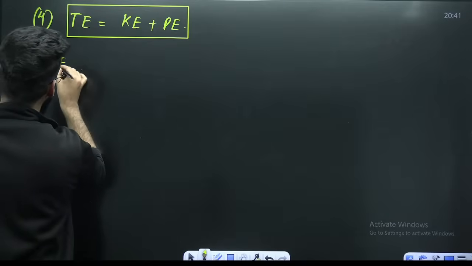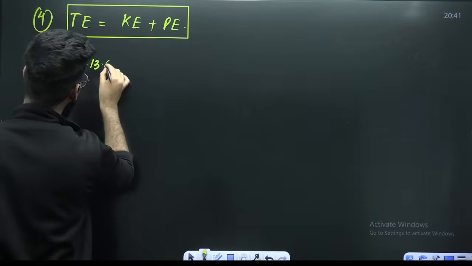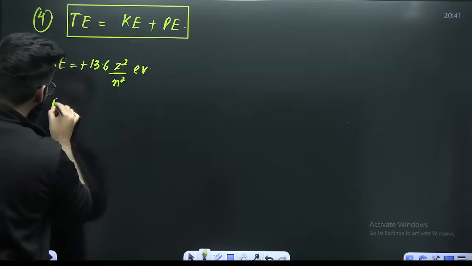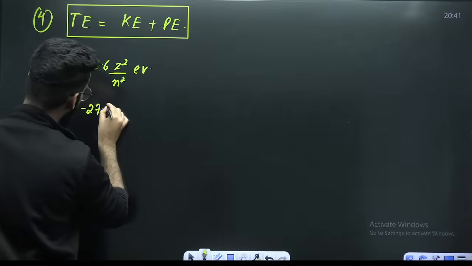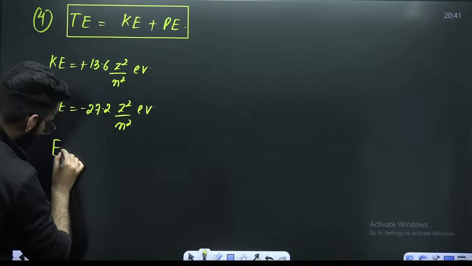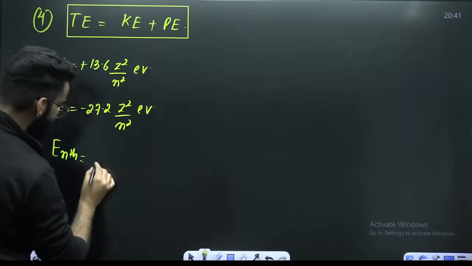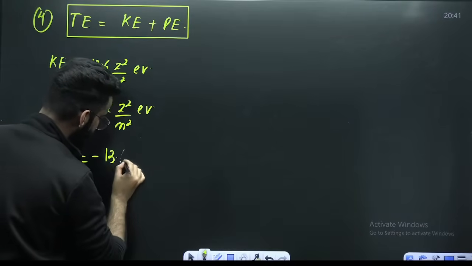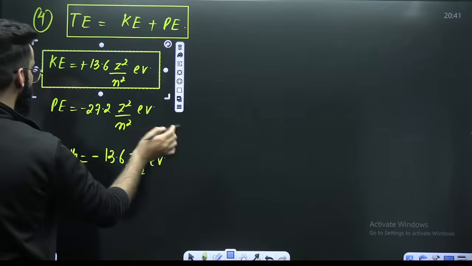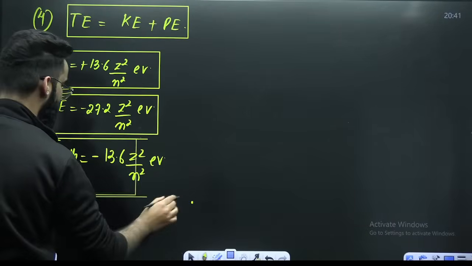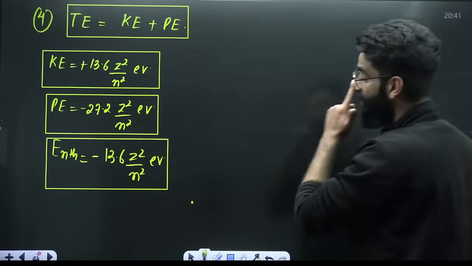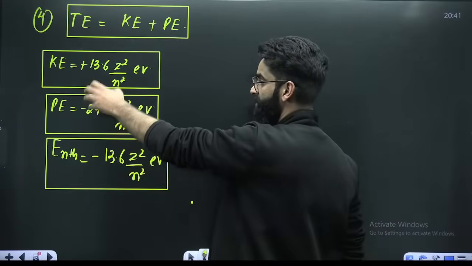Kinetic energy formula, directly remember: plus 13.6 Z square divided by N square electron volts. Potential energy formula: minus 27.2 Z square divided by N square electron volts. Total energy formula, this plus this, which makes it minus 13.6 Z square upon N square electron volts. These are three results which you need to remember: total energy, potential energy, and kinetic energy.